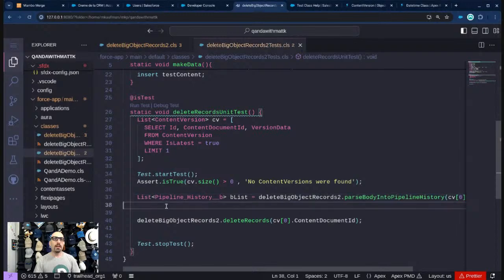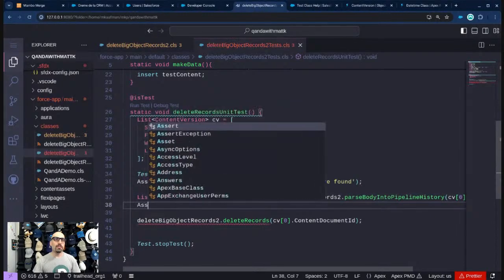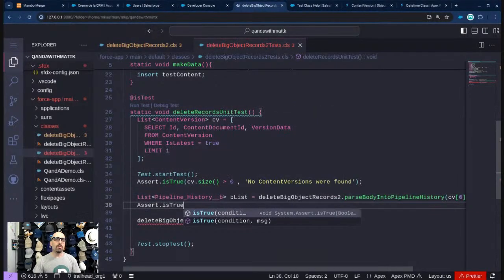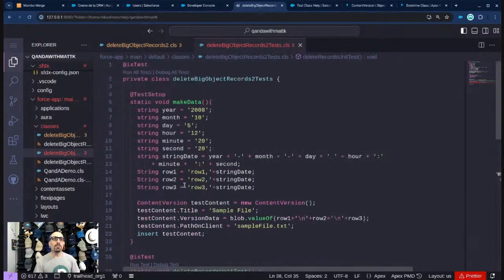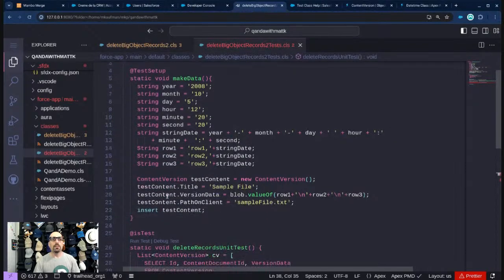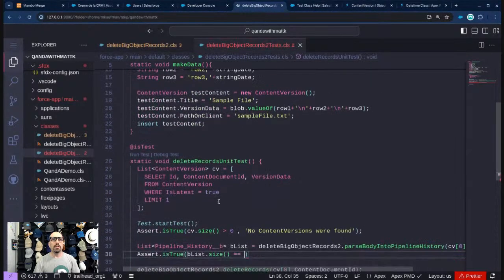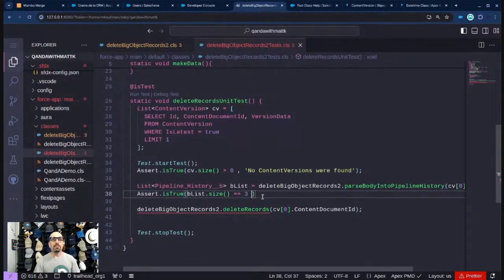pipeline history B. And now I can do an assertion. Assert dot is true. And there's a lot of different assertions that we can do here. But this should be blist dot size is equal to, and it should be equal to this thing up here. So 3 basically. 1, 2, 3, the number of rows that we have in our test content version data. Ideally, I would maybe do 100 even, do something that's bigger, make sure it really works. But that's okay.